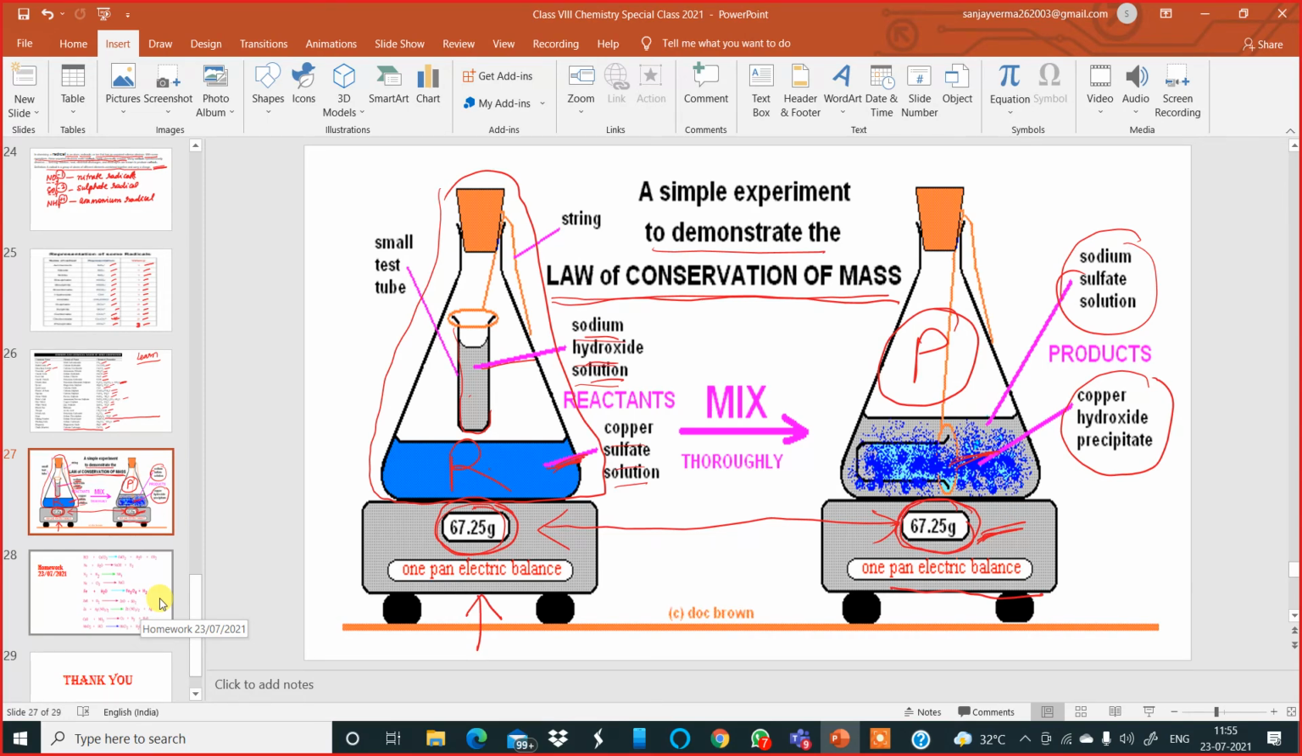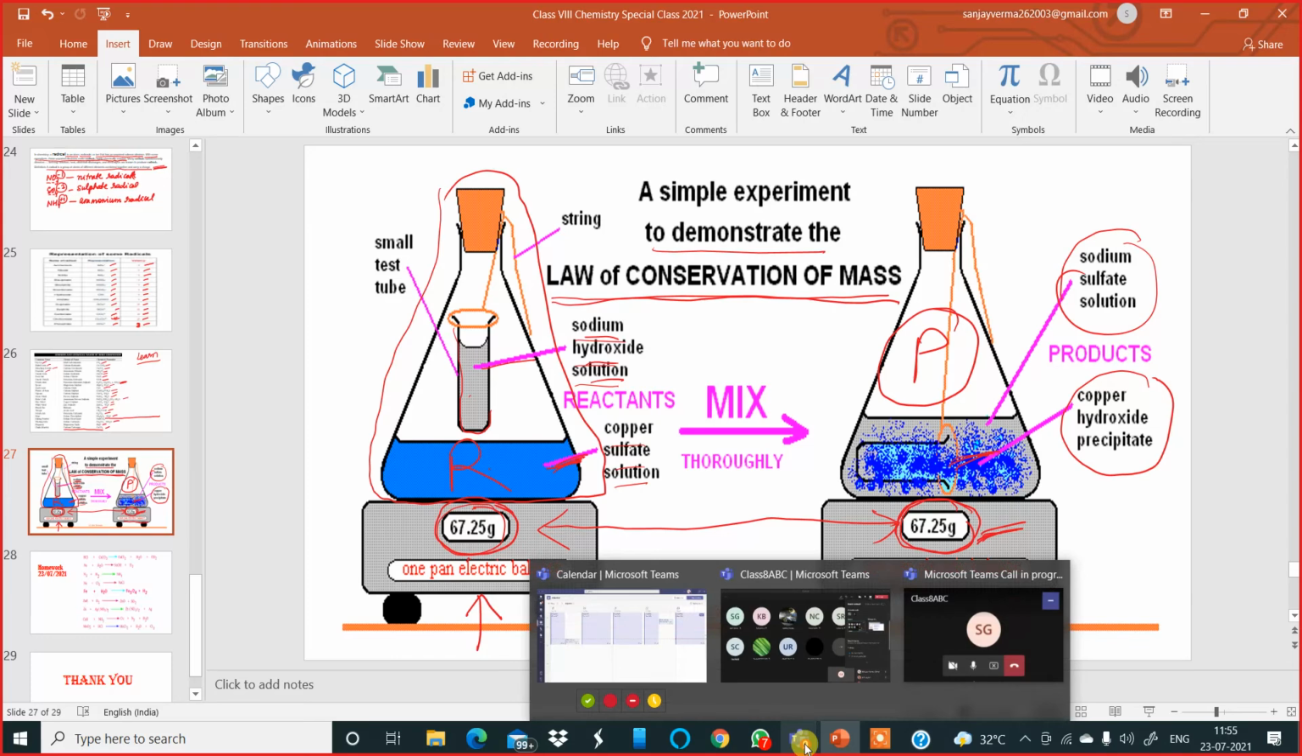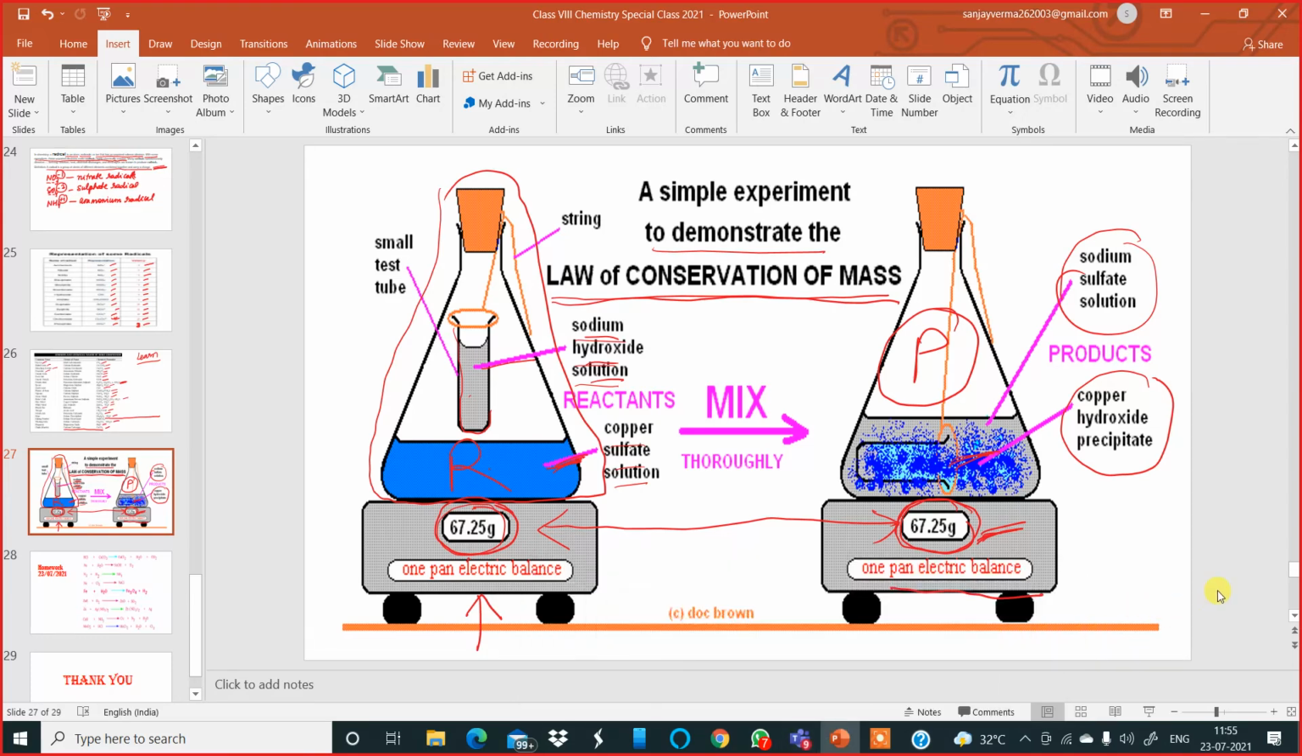How will you define the law of conservation of mass? In the law of conservation of mass, the total mass, the weight of the reactants and the weight of the products, is the same. The total mass of the reactants is equal to the total mass of the products. This is the law of conservation of mass.